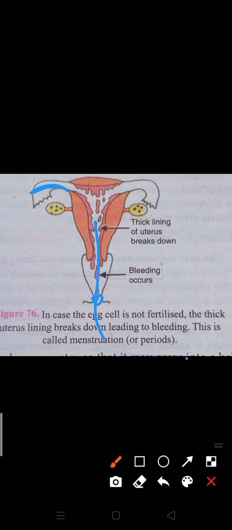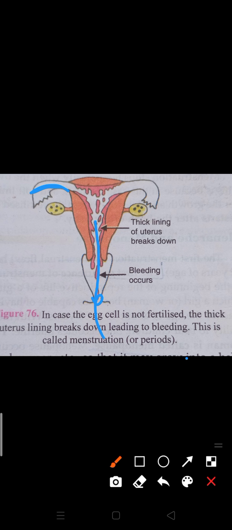Clear? But if fertilization does not take place, if the ovum does not get fertilized, at that time the soft inner lining of the uterus is no longer needed. So this soft lining of the uterus along with the blood vessels is removed from the body. Menstruation usually occurs on the 4th day after ovulation and usually lasts for about 3 to 5 days. So this menstrual period lasts about 3 to 5 days.